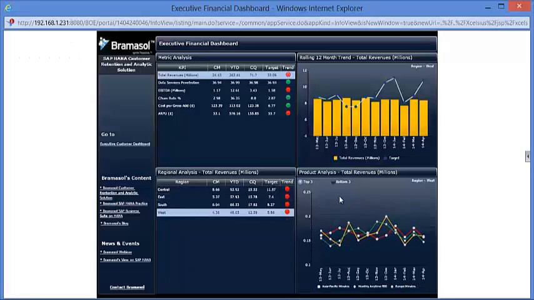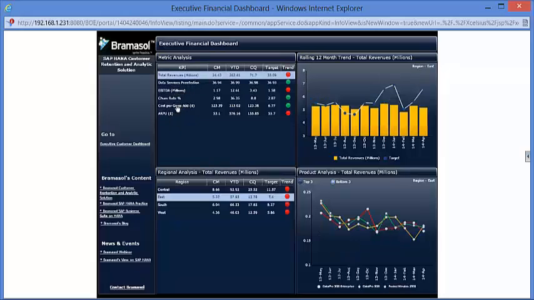This is the Executive Financial Dashboard. As the name suggests, this dashboard focuses on financial KPIs. Now let us try to understand this dashboard. In the first quadrant, we can see that it is analyzing different KPIs like total revenues, churn rate percentage, etc. We can see the performance of these KPIs for the current month, year to date, the current quarter, the target, and the trend. Now, if the trend is positive, that means we are achieving the target of the KPI.